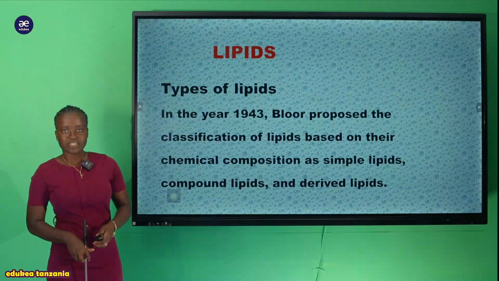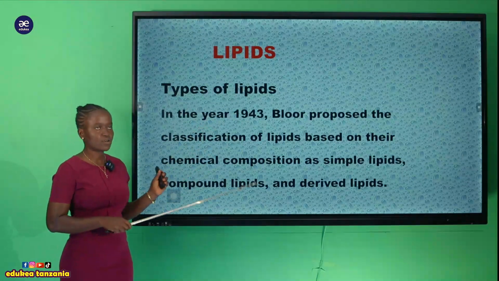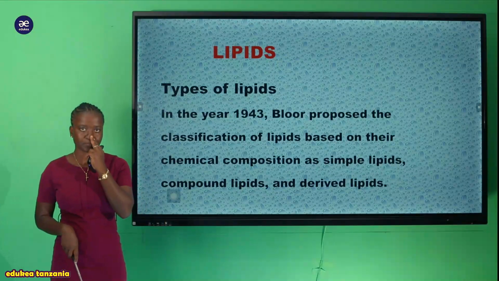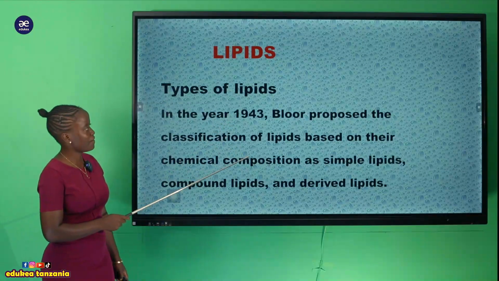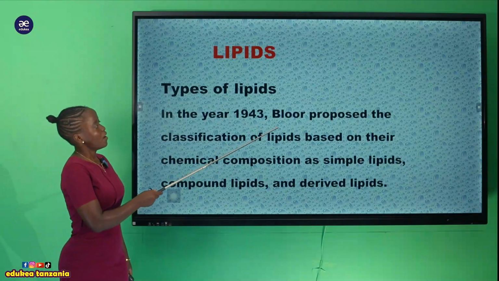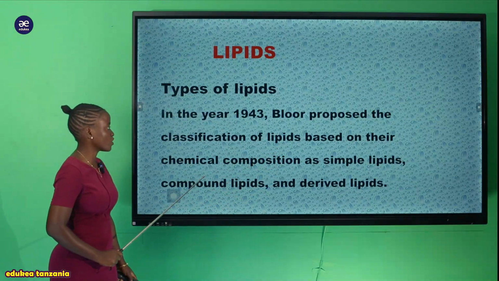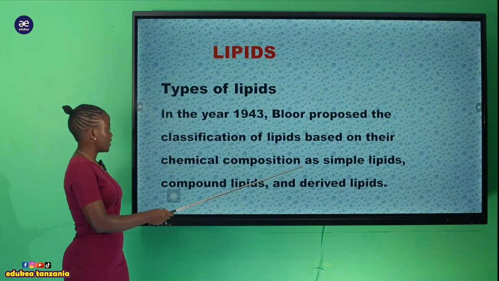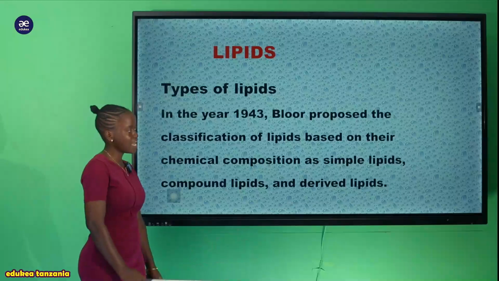Here now let's look at the types of lipids. In the year 1843, Blue proposed the classification of lipids based on their chemical composition as simple lipids, compound lipids, and derived lipids.